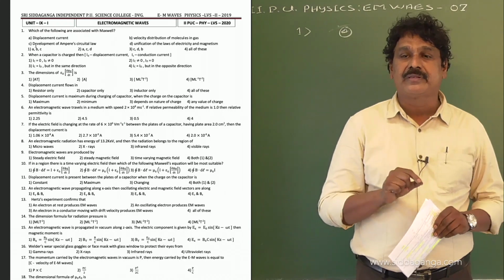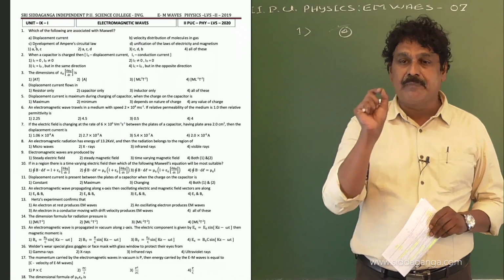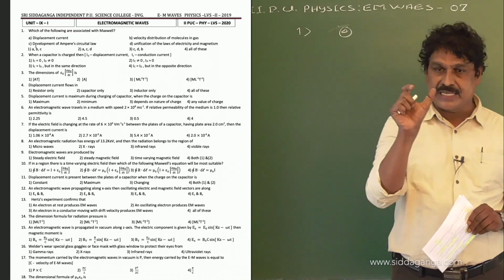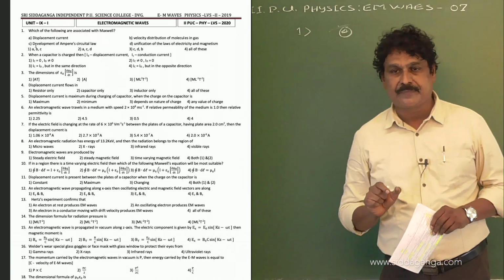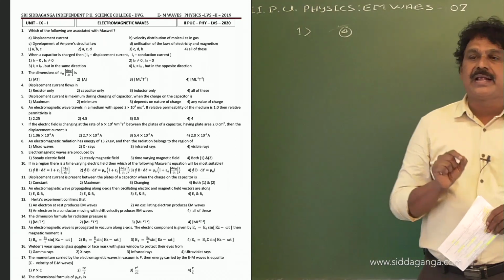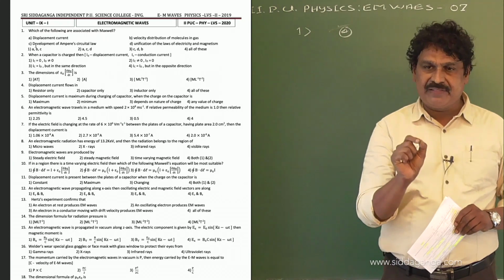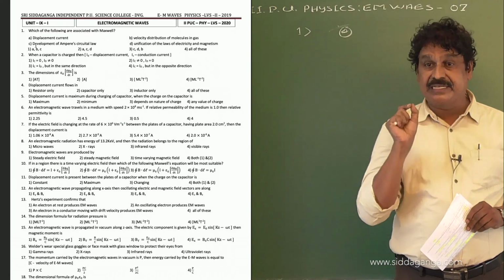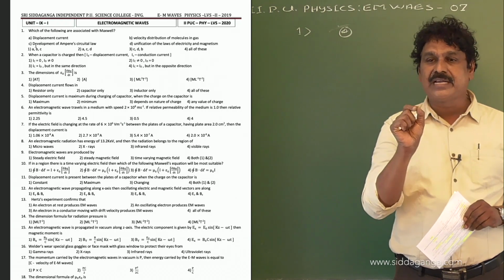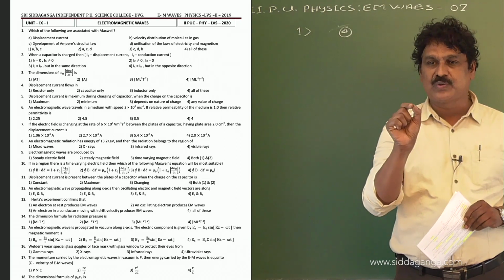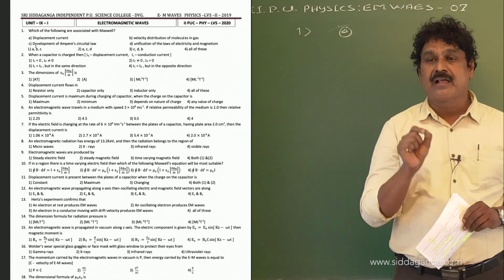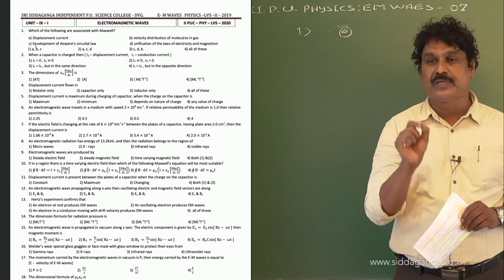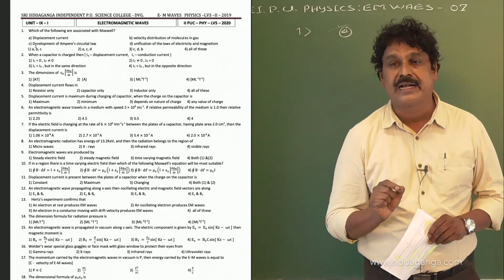So among the given options we have to select the best suitable one. Let us consider a charged capacitor connected to a resistor and a key. The moment the key is pressed, the charge starts discharging, and charge flowing through the resistor constitutes an electric current.